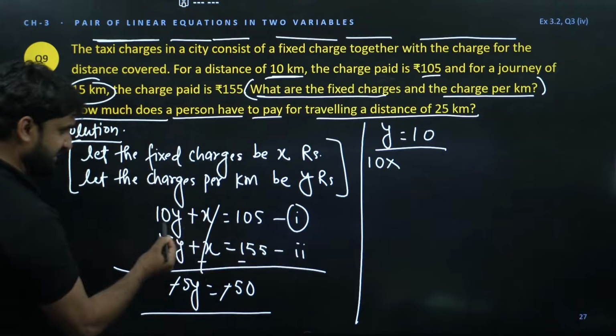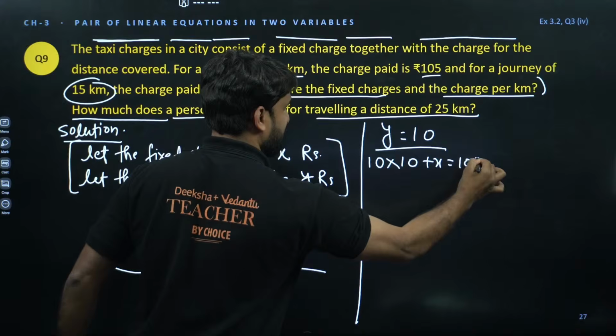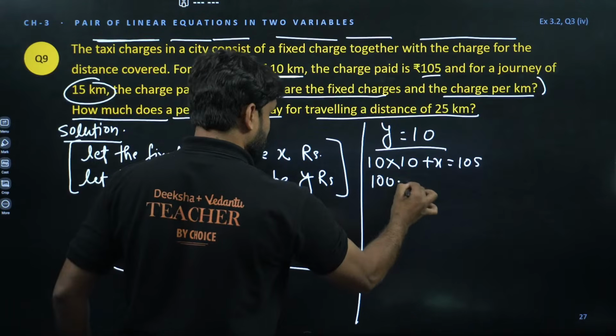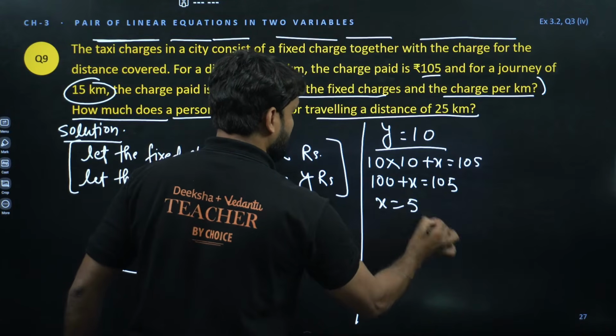And X will be equal to, we can put in any equation, so we are putting in first equation 10Y plus X is equal to 105, so 10 into 10 plus X is equal to 105. I'm using first equation to find out X, so this is 100 plus X is equal to 105, so X is equal to 5.